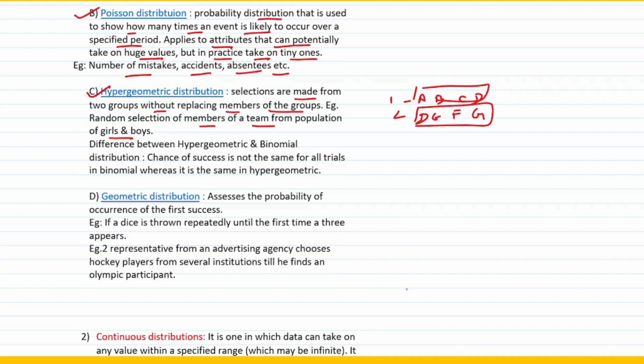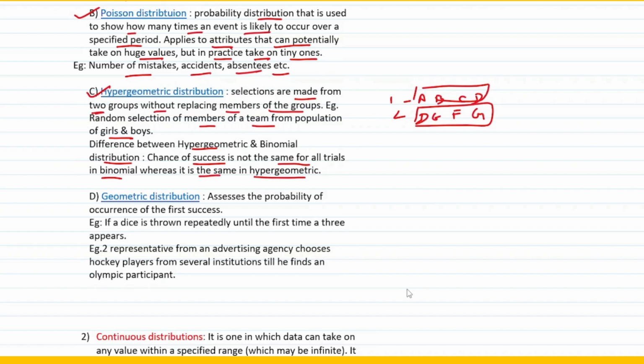So hypergeometric distribution concentrates on the fact that basically the selections are made from two groups, right? So it focuses only on two groups without replacing the members of the group, right? Now there is a certain difference between hypergeometric and the binomial distribution, right? Because they both talk about two only, but there is a certain difference between both of them. The chance of success is not the same for all trials in binomial, whereas it is the same in case of hypergeometric, right?